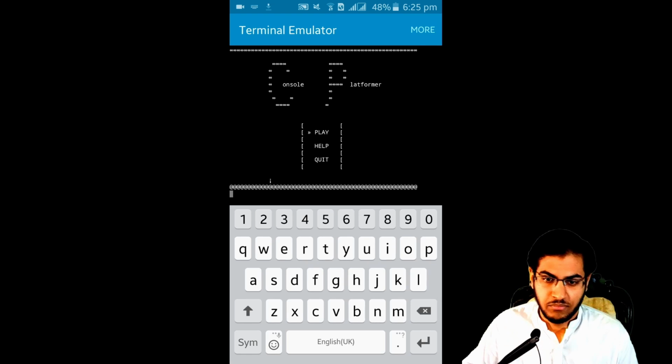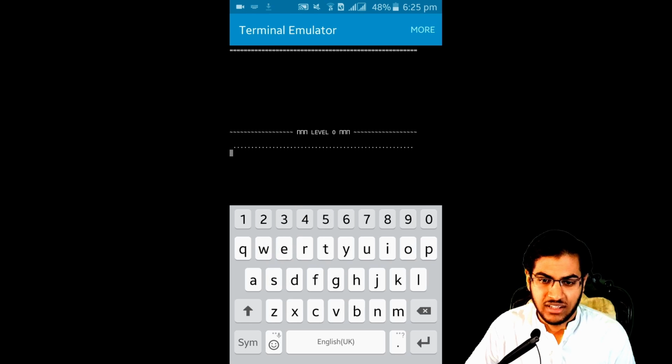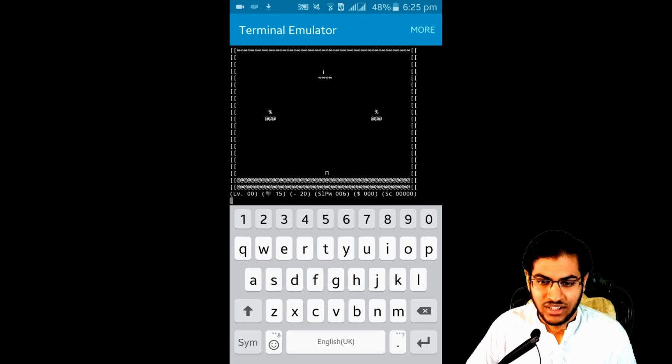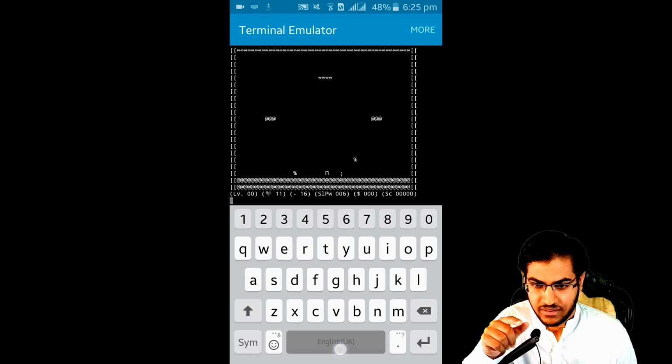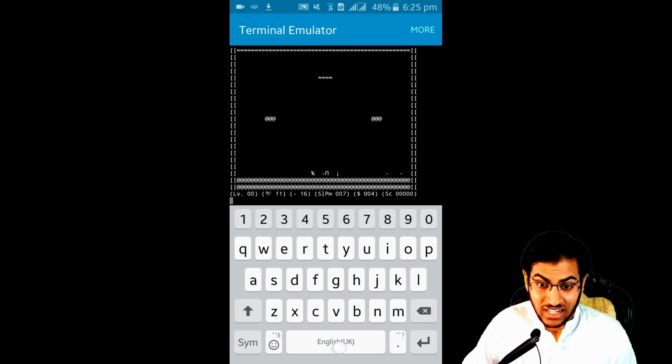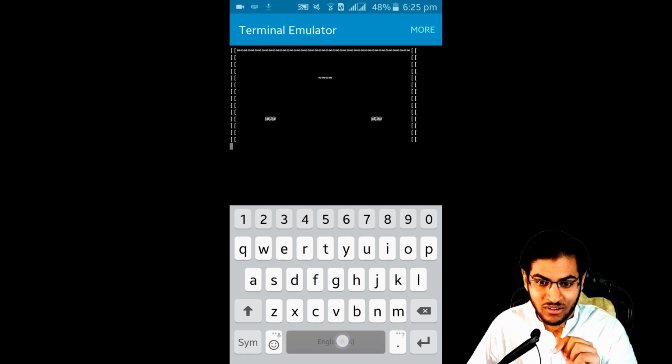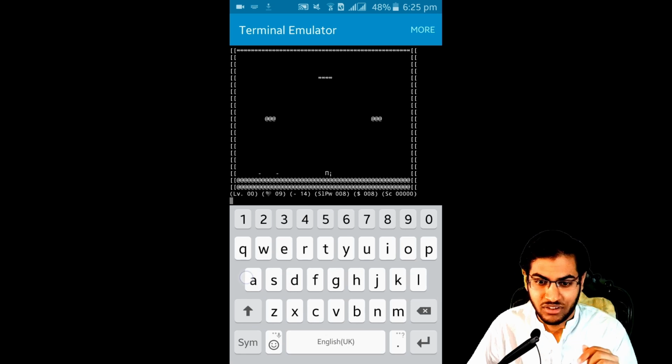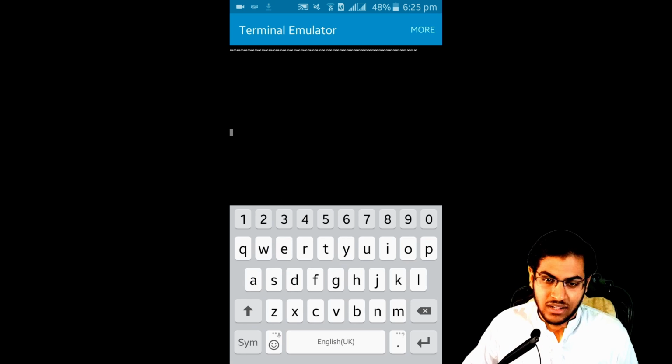And then play, help, quit. Then I played. There's level 0, and there is the character. As you can see, the I is the character, and then there are the percentage-sign enemies, and there's the health down there along with bullets, and there is power as well, slow power, and there's the dollar.